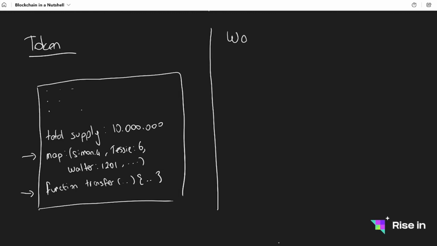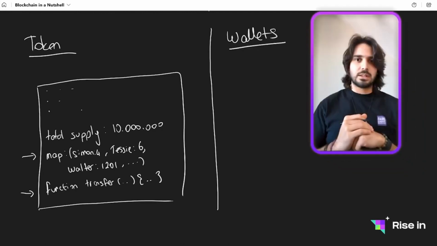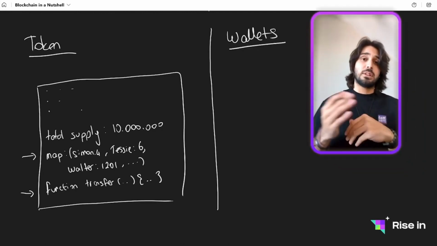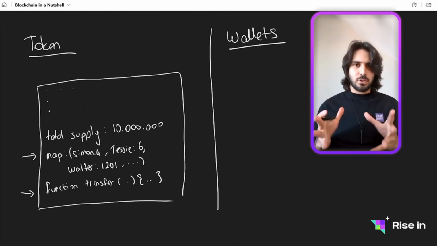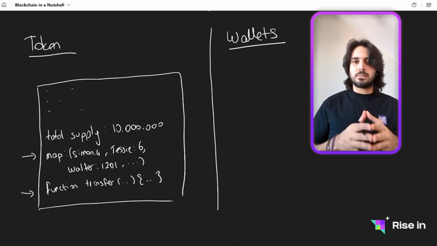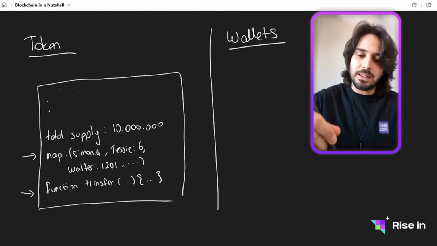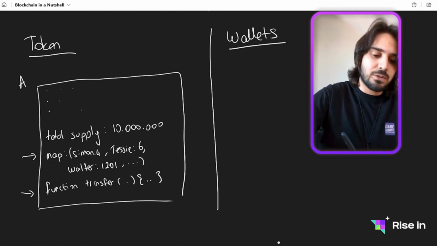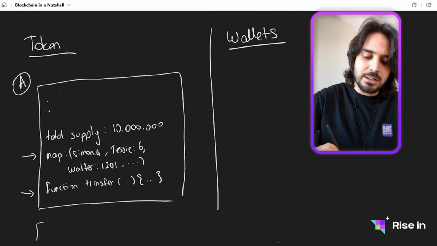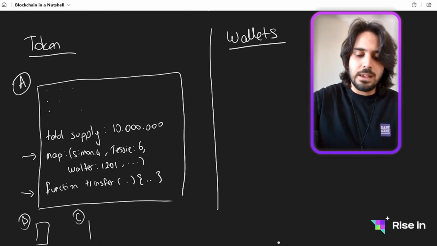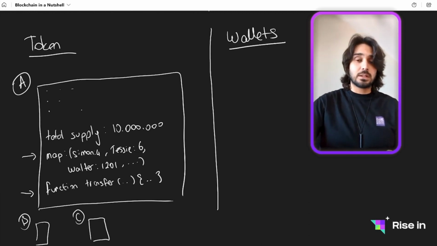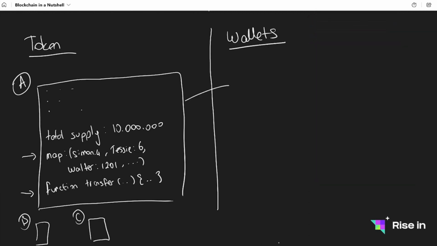Let's look at the concept of wallets. You will see wallets in a little bit more detail in the next lessons. So wallets are just programs that work with the smart contracts so they can display the data. So this is, let's say, smart contract A. There's another smart contract that's called B, and let's call this C. These are all different smart contracts, but they are tokens working with a wallet.